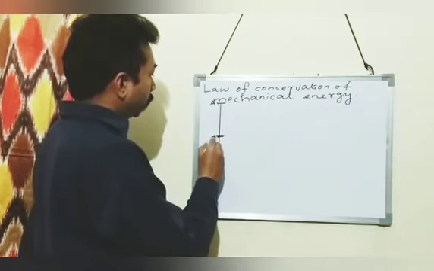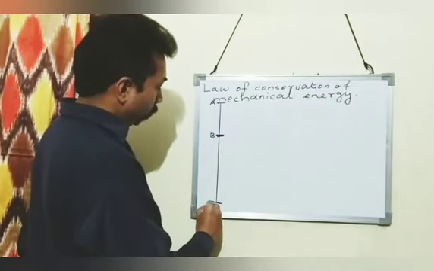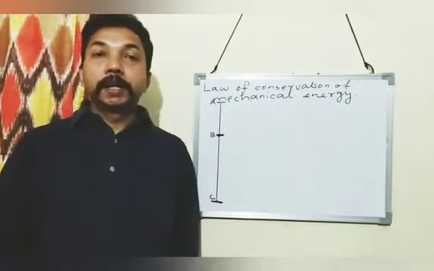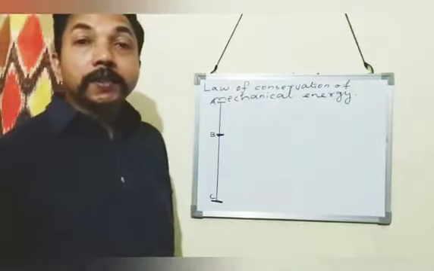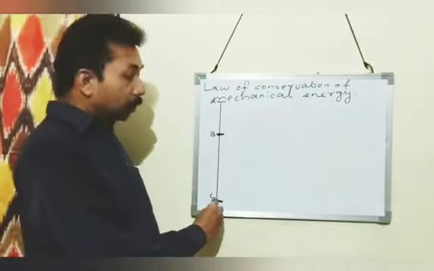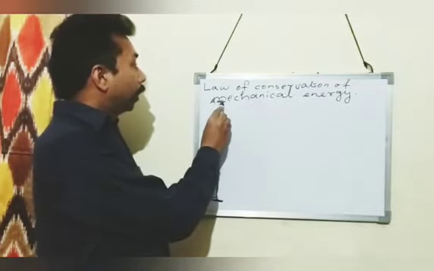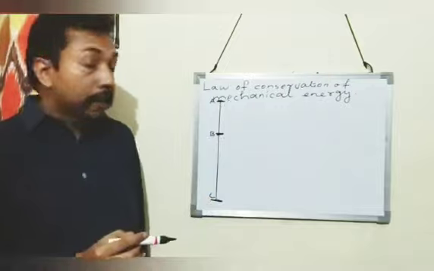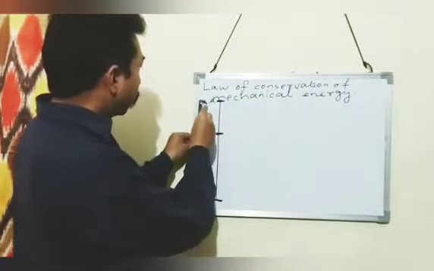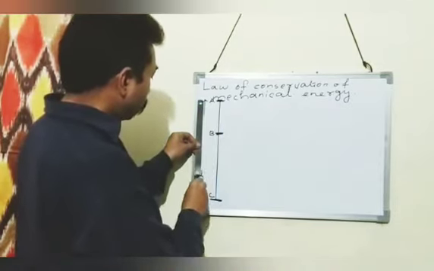This point is taken as B. And this is a point, taken as C. So you can see 3 points A, B and C. C is the ground level, and the point A is at a height h meter above the ground.